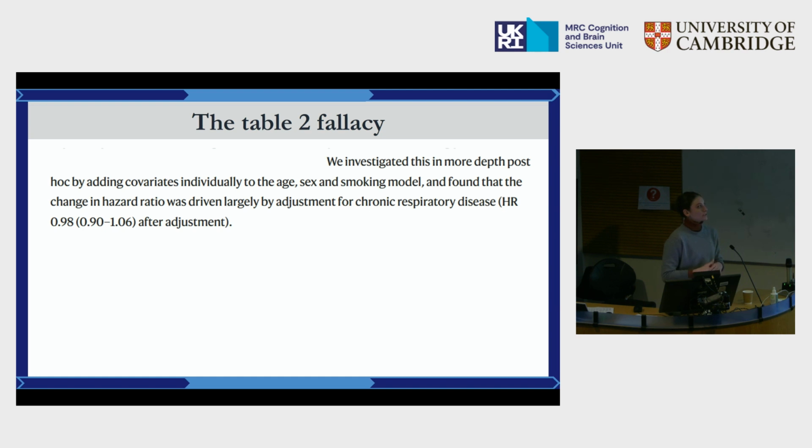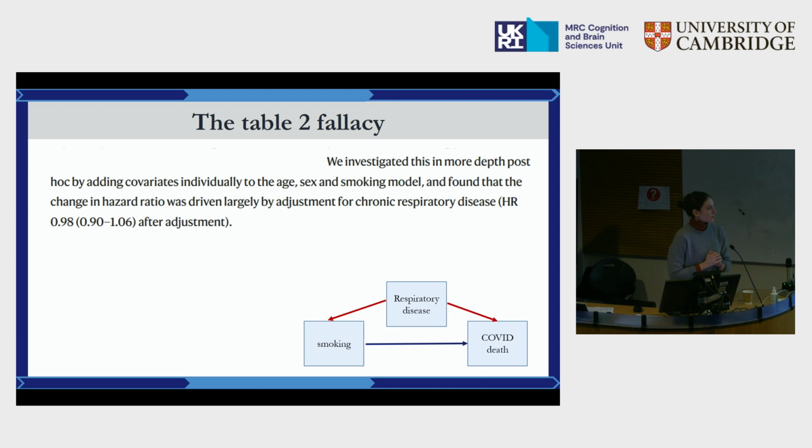And what they noticed is that after investigating this more in depth post-hoc, by adding covariates individually to the age, sex, and smoking model, they found that the change in hazard ratio in this coefficient was largely driven by adjusting for chronic respiratory disease. So what is going on here?